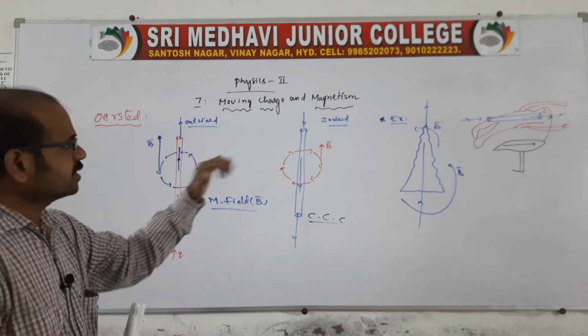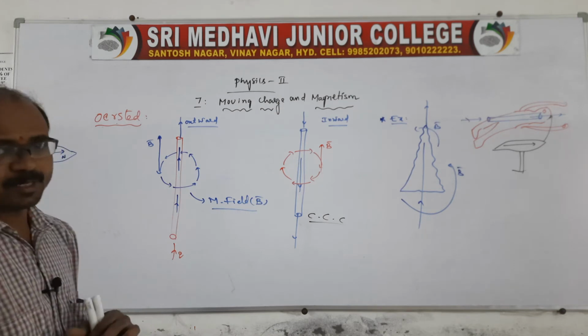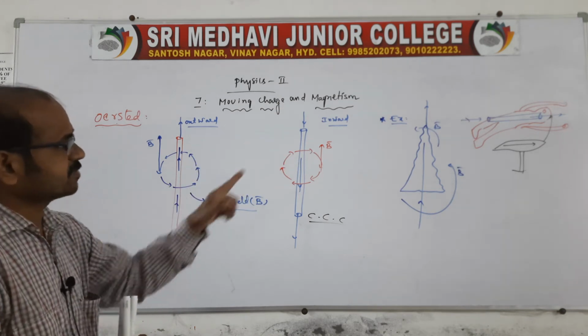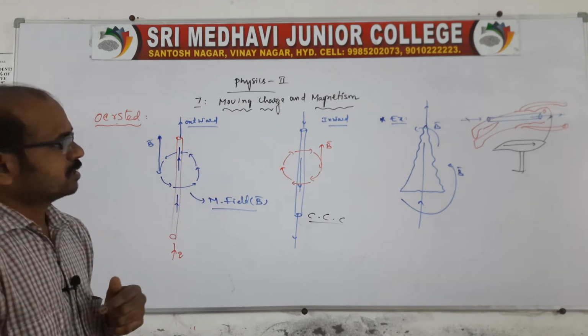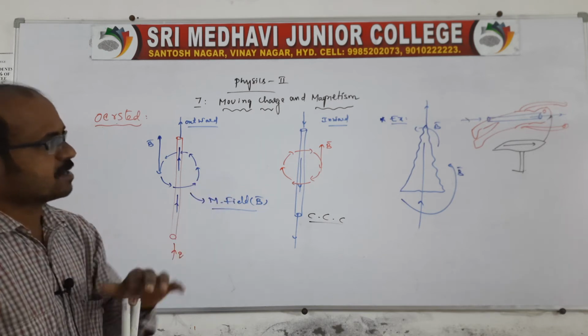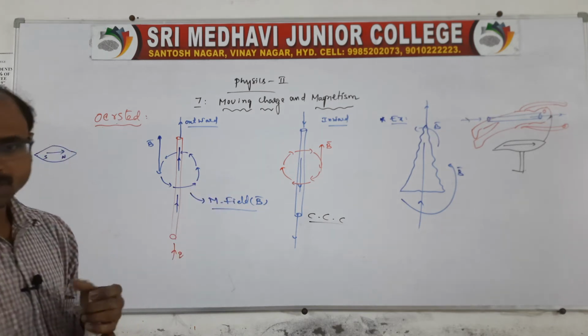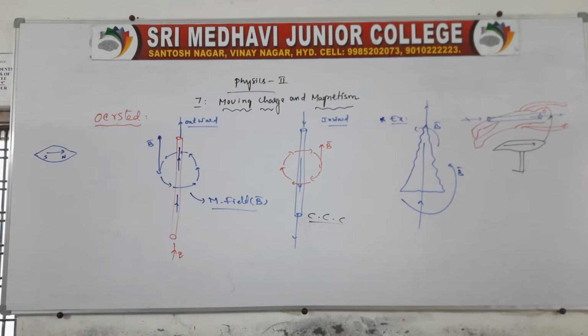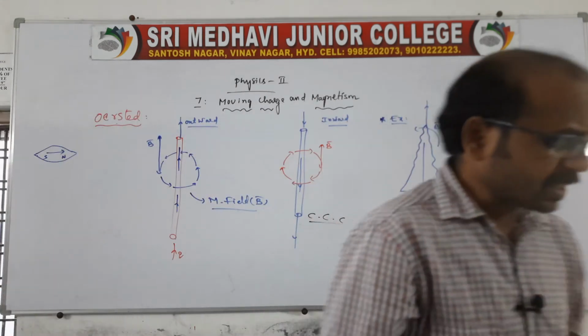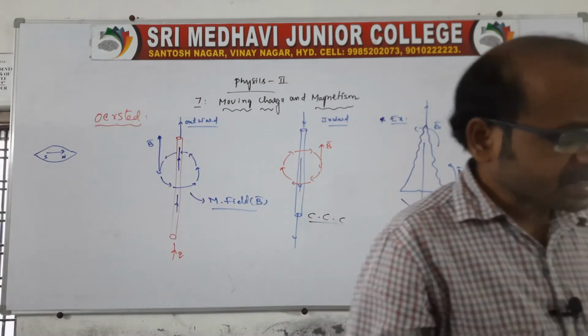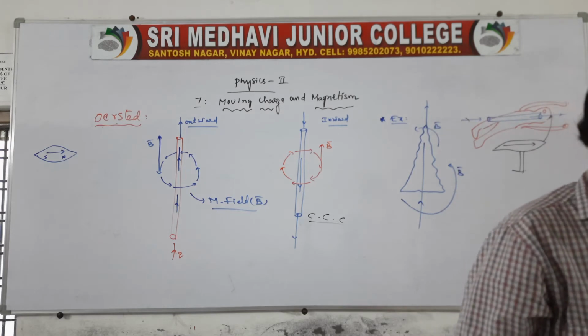This is what we call the Oersted experiment, and one more is Maxwell's screw rule, and one more is the Ampere swimming rule. So these are the experiments related to the charge moving through the conductor, right? And on this basis I'll tell you one thing.